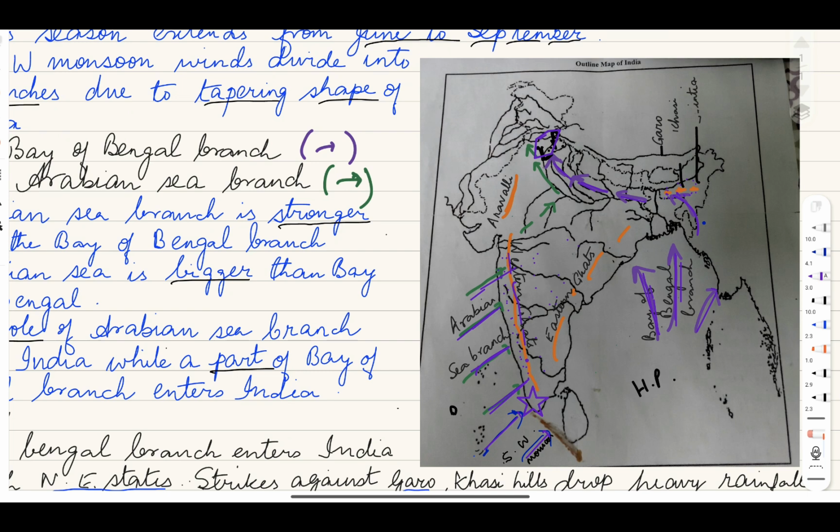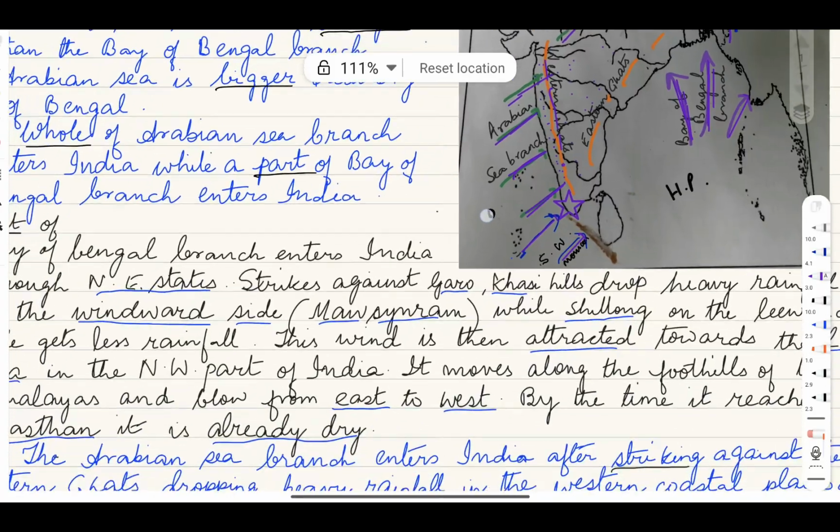Now, this branch will move towards this low pressure area. As it is moving, it becomes parallel to the Aravalli range. So, it cannot drop any moisture in this part of our country. Therefore, Rajasthan does not get much rainfall. Now, when it comes almost near Delhi, it converges with Bay of Bengal branch. So, it is in this region when these two branches combine, causing heavy rainfall. Okay, so that's all with both the branches.